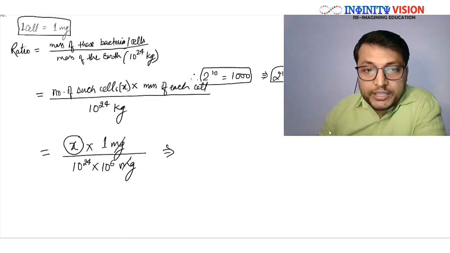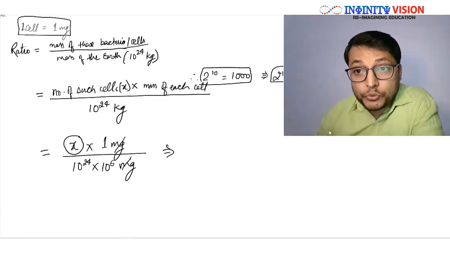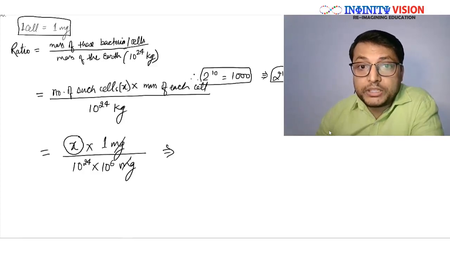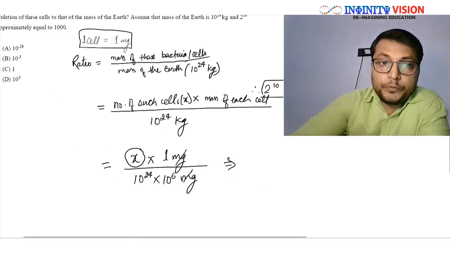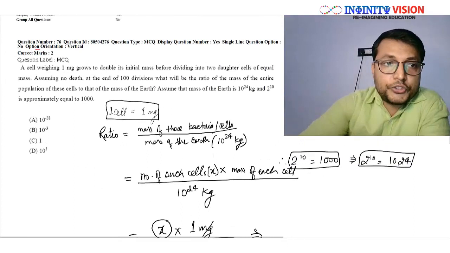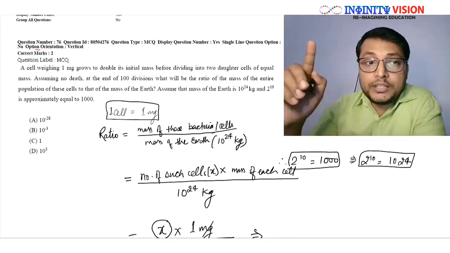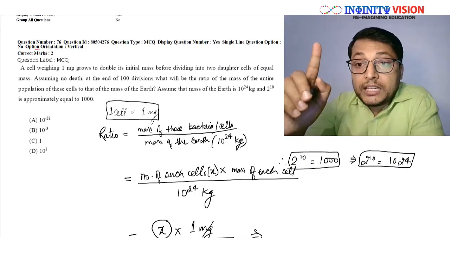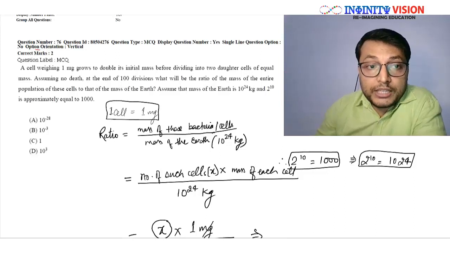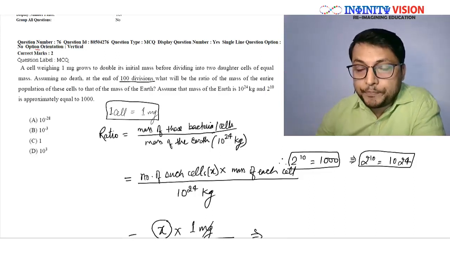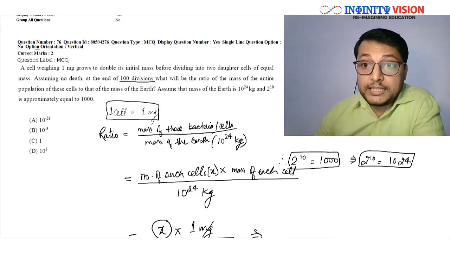So in this question, you actually have to calculate the number of such cells. Now if you look at the question once again, they're saying at the end of 100 divisions, right? So they have given this data to calculate the number of such cells.